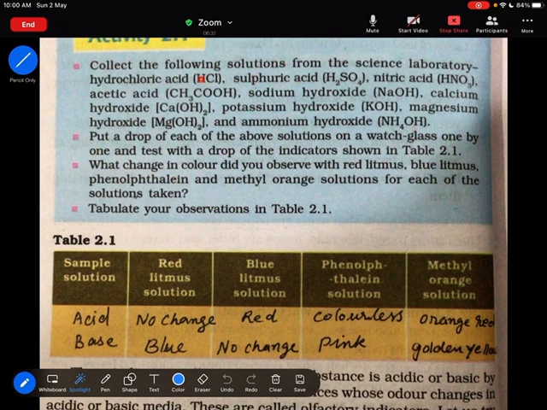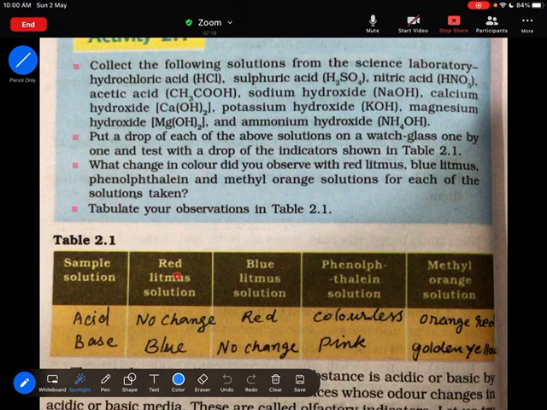In acids, you see H, and the rest are bases. But when you are supplied with a substance, you don't know whether it contains H or OH. So what do you have to do to test? You can use some substances called indicators. Indicators may be red litmus solution, blue litmus solution, phenolphthalein solution, methyl orange solution. These are the indicators with which you can test whether the given substance is an acid or base.